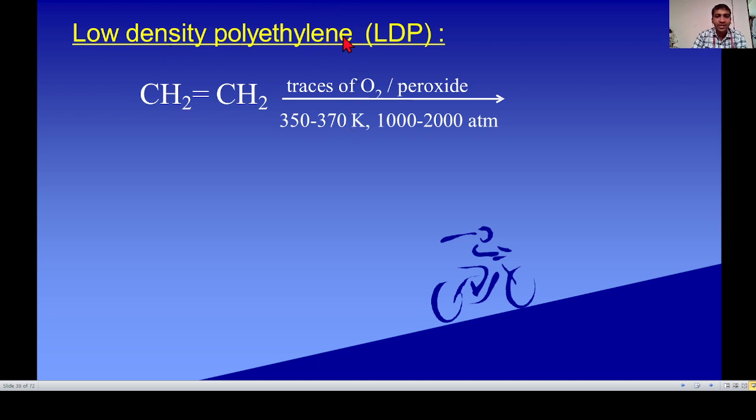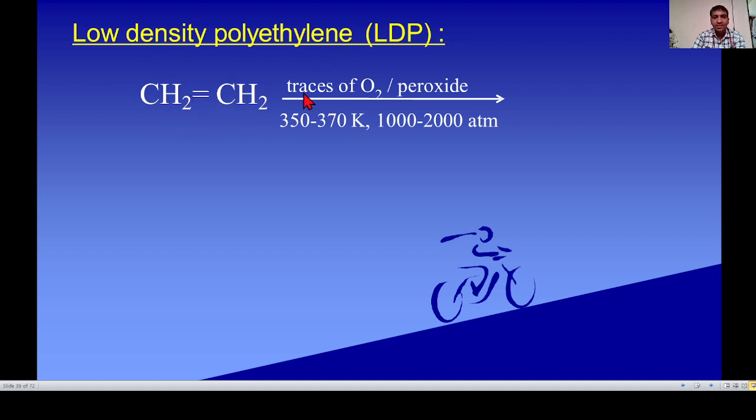Low density polyethylene is a branched polymer. Due to branching, the density of this polymer is low. Therefore, it is called low density polyethylene. Due to branching, there is a repulsion between two molecules, therefore it becomes soft.